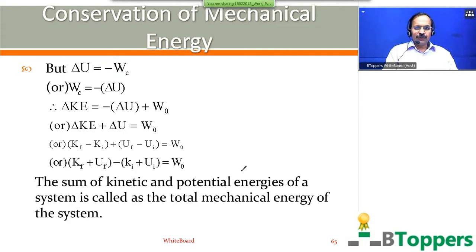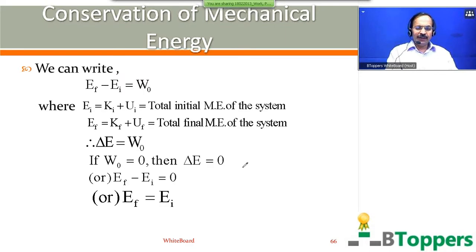You can substitute Ki plus Ui equal to Ei, that means total mechanical energy of the system in the initial state. Kf plus Uf, we are going to write it as Ef, which represents total mechanical energy of the system in the final state. So in case you need more time to copy, you can take a pause. I am going to show the continuation for this. You can write Ef minus Ei equal to WO.